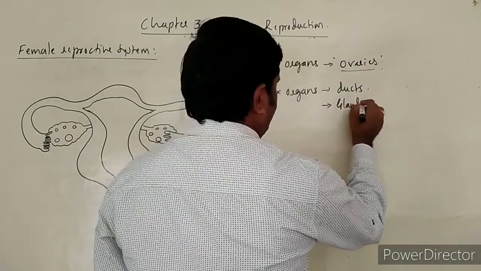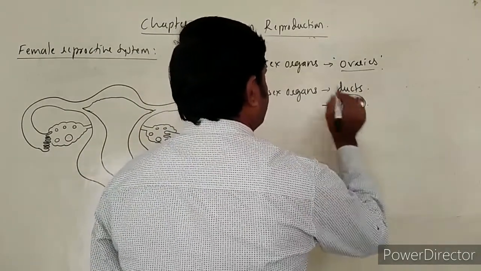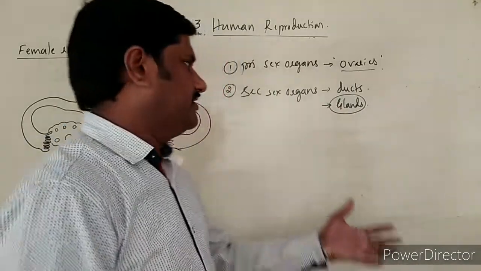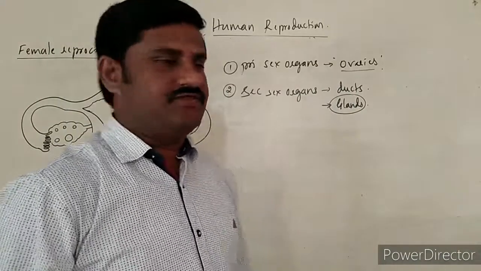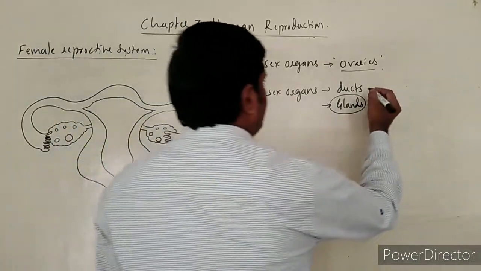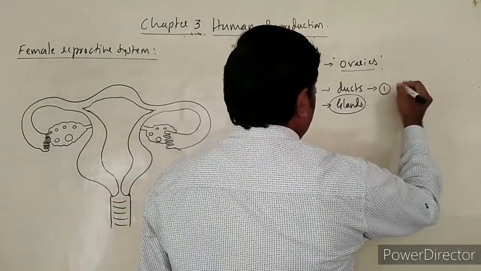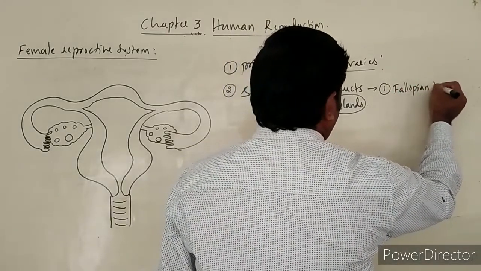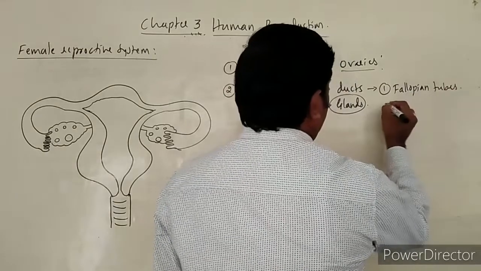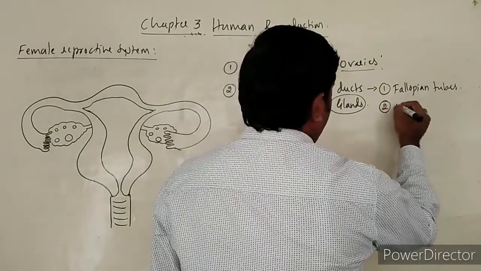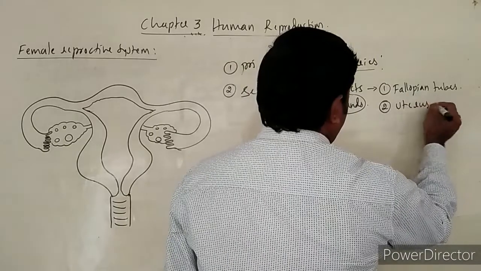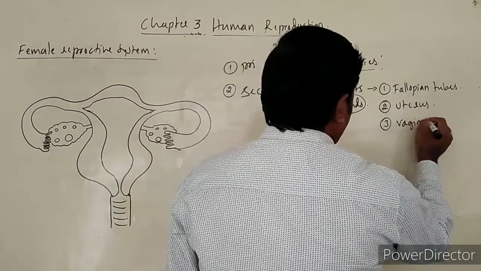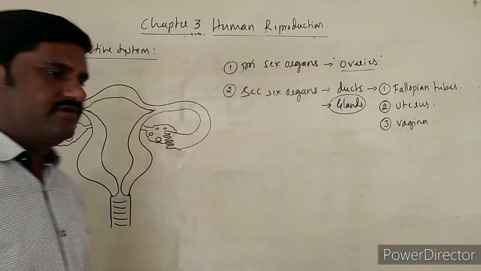But here the glands are usually present in the external genitalia, so we consider the accessory ducts here. First one is the fallopian tubes, the uterus is the next one, and the third one is the vagina. So these are the accessory ducts that we come across.